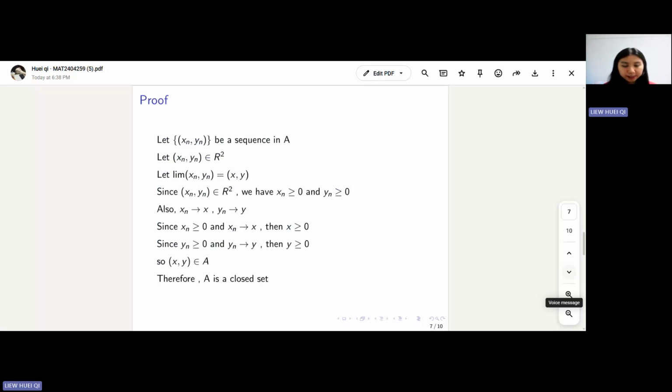Similarly, since y_n is greater than or equal to 0, we can say that y is also greater than or equal to 0. Then the limit point (x, y) satisfies that x is greater than or equal to 0 and y is greater than or equal to 0. So (x, y) is in A. This shows that every convergent sequence in A has its limit still in A. Therefore, we prove that A is a closed set. That's all for the closed set proof.